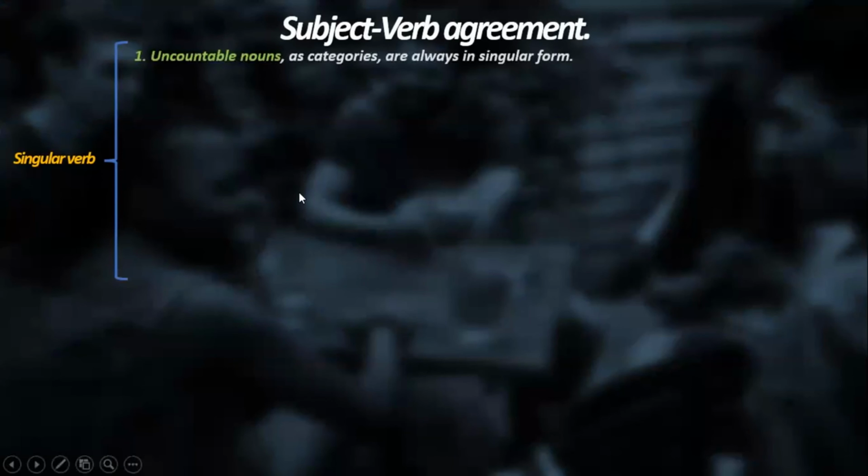In order to start with this one, we have the subject and verb agreement, going with the singular form of the verb. In order to start studying the singular form of the verbs, we have the uncountable nouns. When you use an uncountable noun as categories in general, they are always in the singular form. Like in this example: Sugar contributes to people having too many calories.